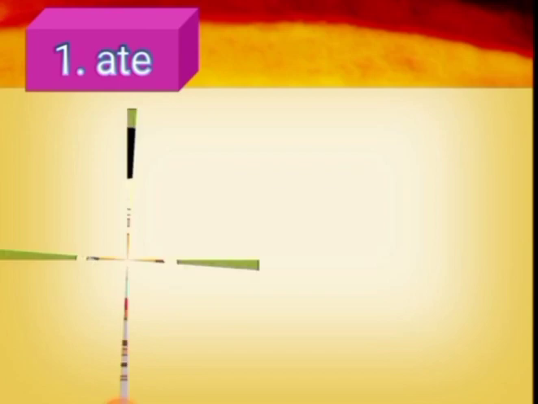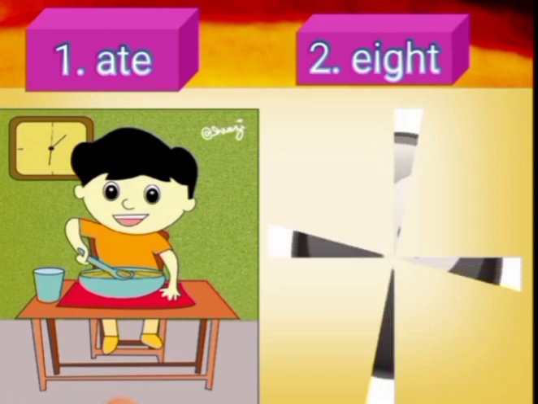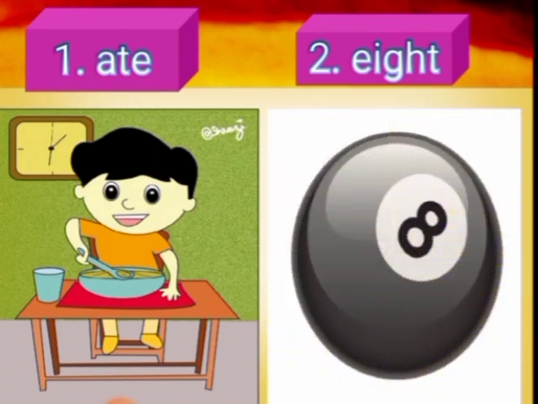Let us compare the words once again. We have two words, ate. The meaning of the first word is to eat something. Ate, this is the past tense of the word eat. And eight, this is the number. The second word, eight, is the number.